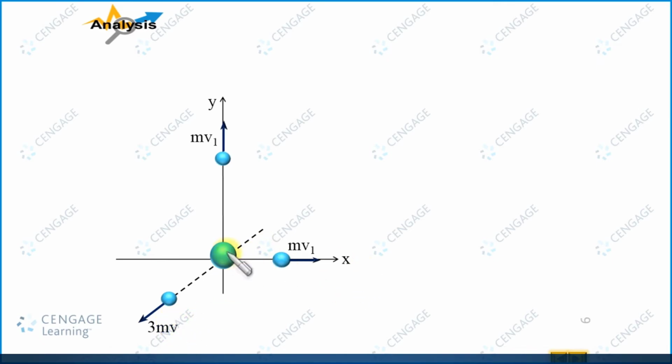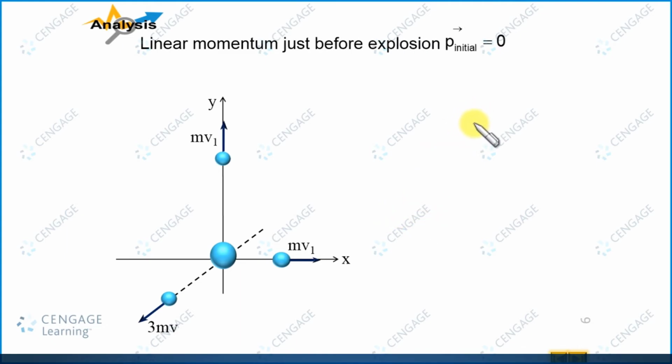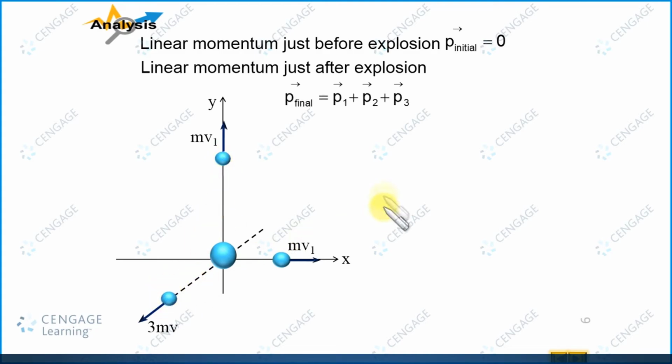Okay, and initially we know this body is at rest, that is the initial linear momentum just before the explosion is equal to 0. So here we can write P initial equal to 0, okay, and P final. Now, come to the final linear momentum. Final linear momentum, we are assigning as the linear momentum just after the explosion. So let us write the linear momentum just after the explosion as P final. P final should be equal to P1 vector first, second P2 vector, and this is P3 vector for the third part. So we can write P1 vector plus P2 vector plus P3 vector.